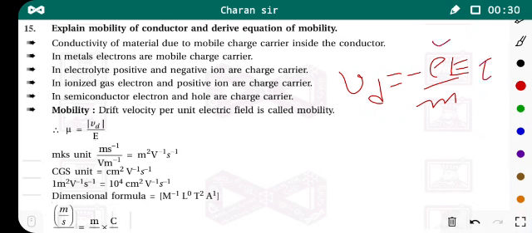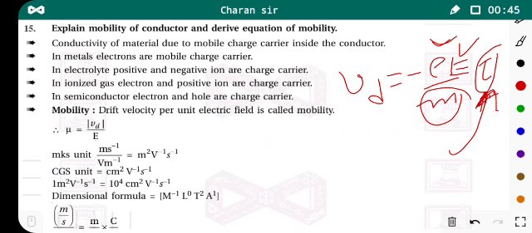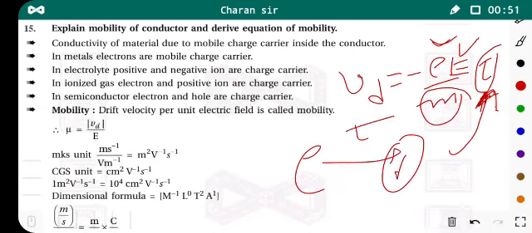Here the small e is the charge of the electrons, capital E is the electric field, m is the mass of the electrons, and tau is the relaxation time. What is the meaning of relaxation time? This is the time between successive collisions of the electrons with the fixed ions.